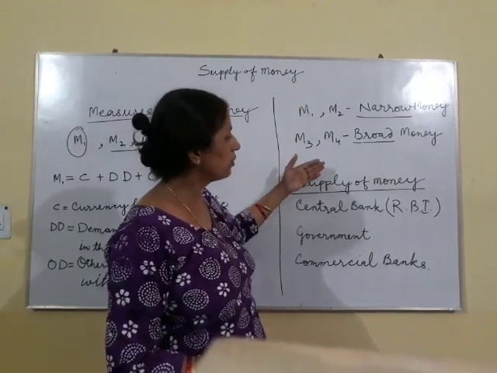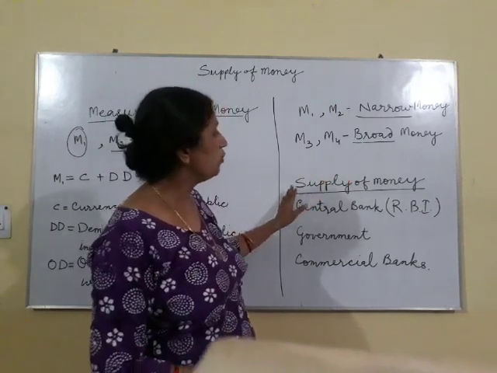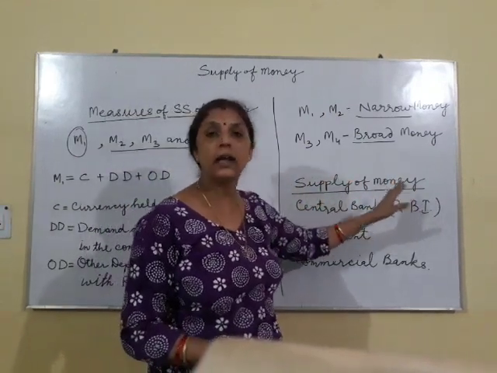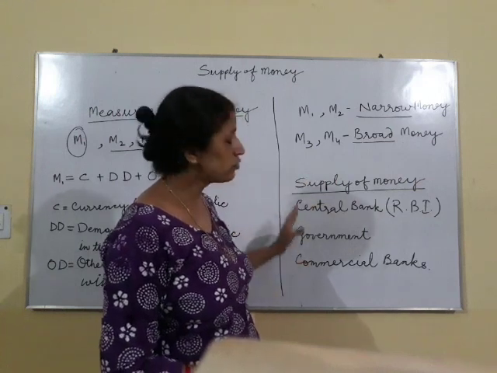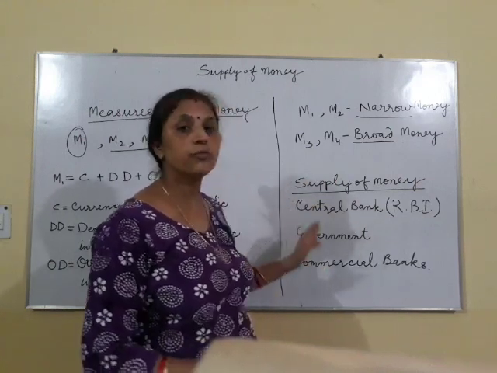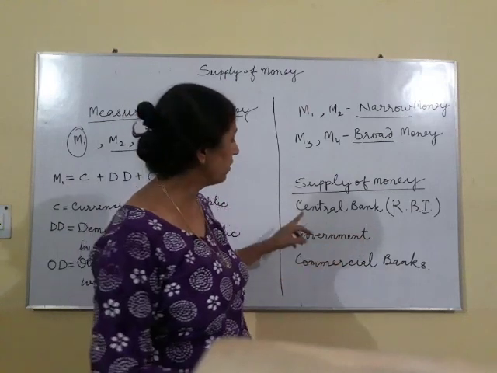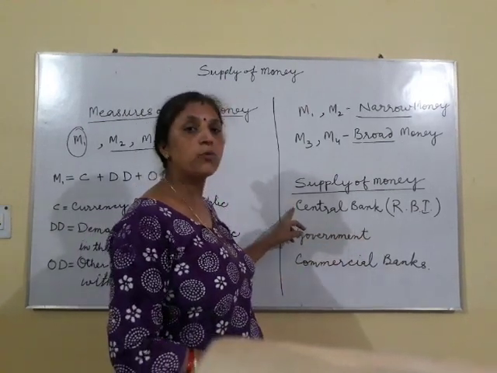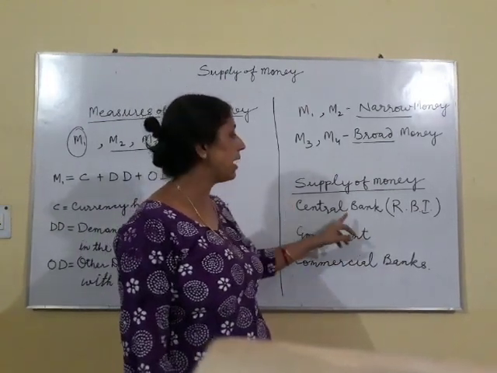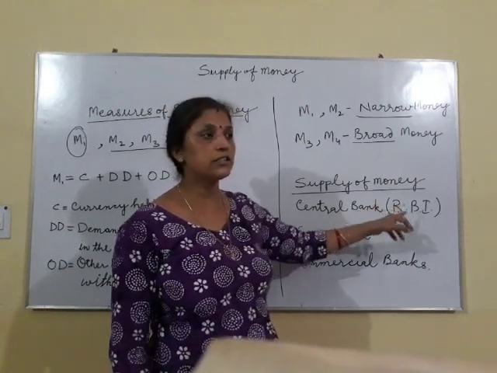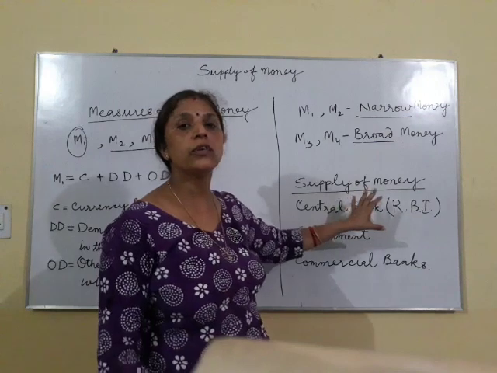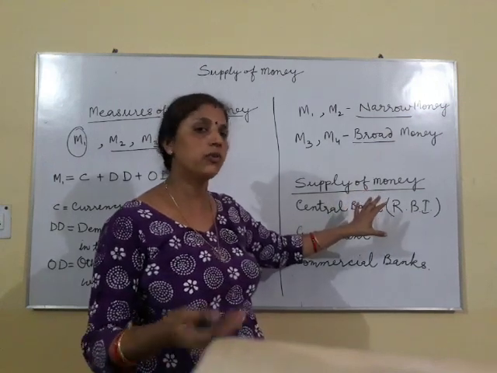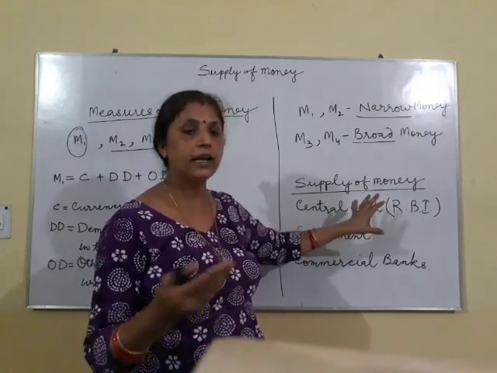Now there are a few more things to learn, that is who supplies money in an economy. In India, these are the suppliers of money. I will give them one by one. First and most important supplier of money is the Central Bank of our country, that is Reserve Bank of India, which carries out the function of issuing currency notes and many more. We will learn it in detail in the next part.